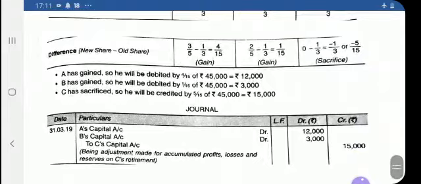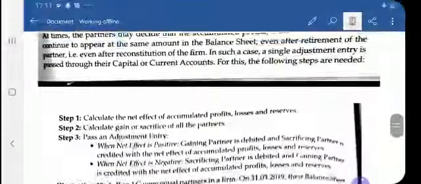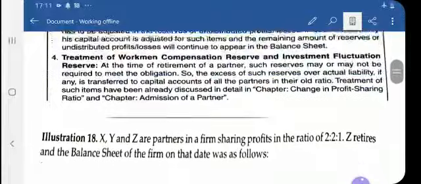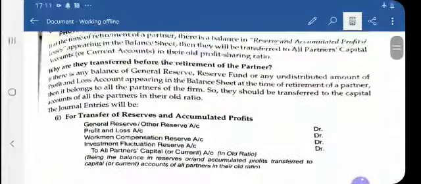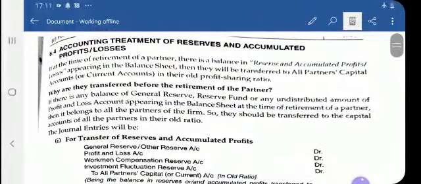So this is the topic I discussed, all the cases relating to the reserves, profits as well as the losses. So you just do practice on this topic. This is all about this topic.